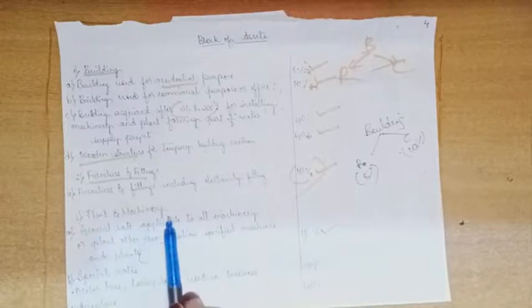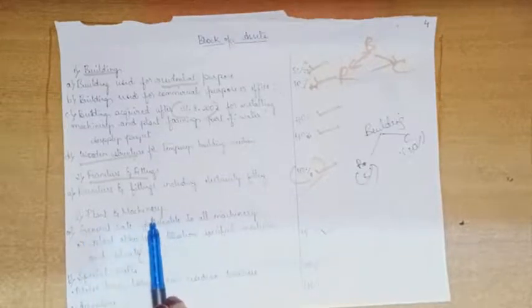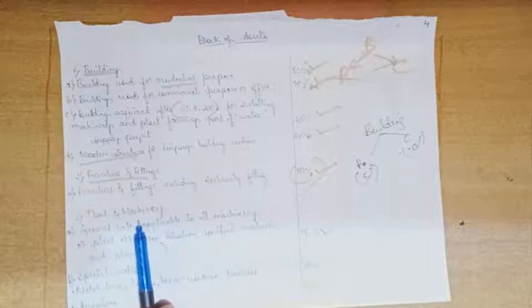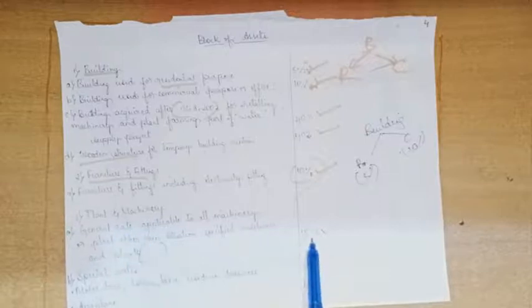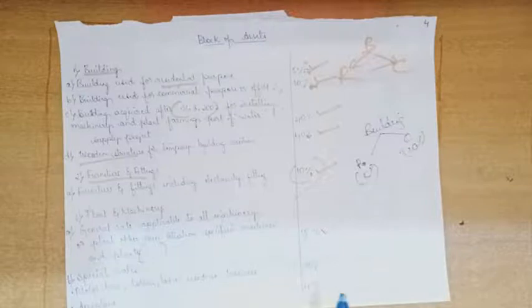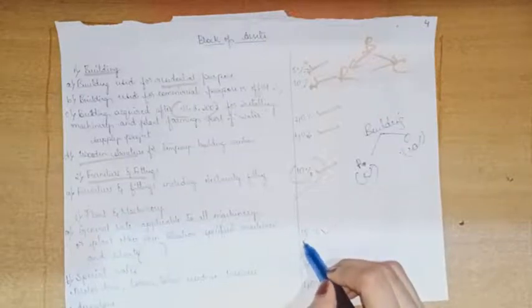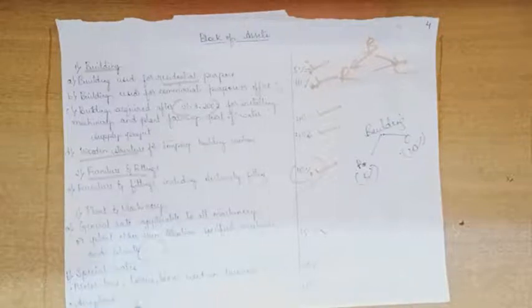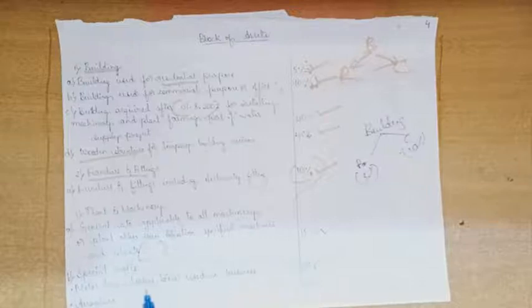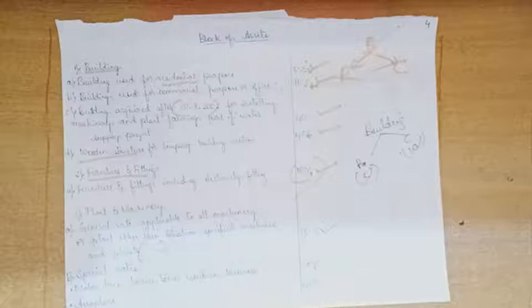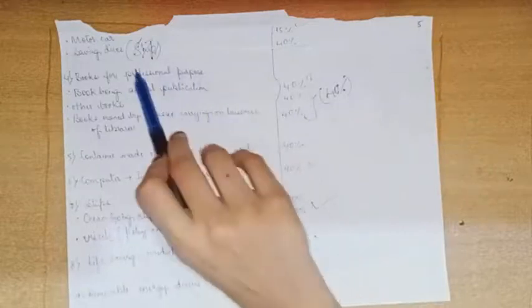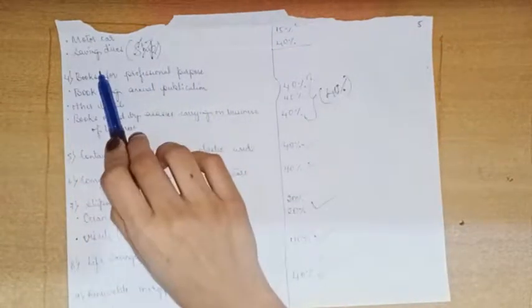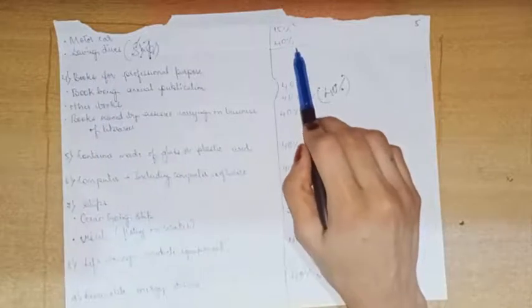Next, plant and machinery. In plant and machinery there will be vehicles also, keep that in mind. The rate is 15% for plant and machinery, but the special rates are: motor buses, lorries, taxis used in business 30%, aeroplane 40%, motor car 15%, and life-saving devices 40%. These are all the vehicles.